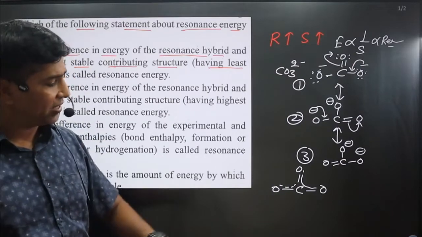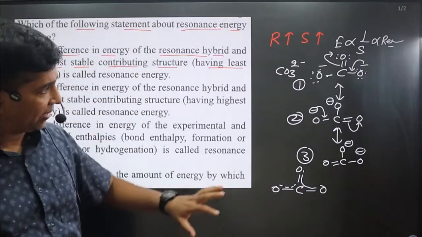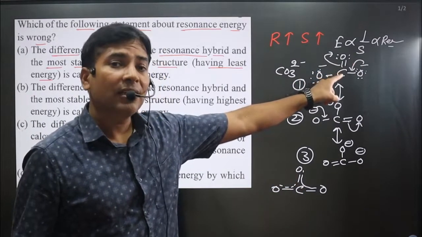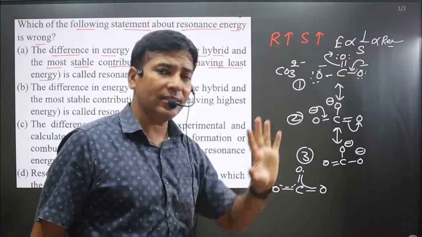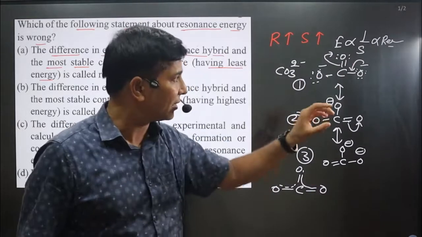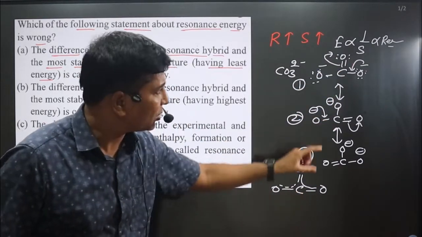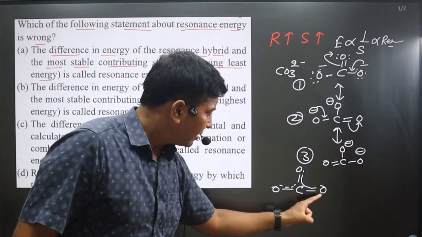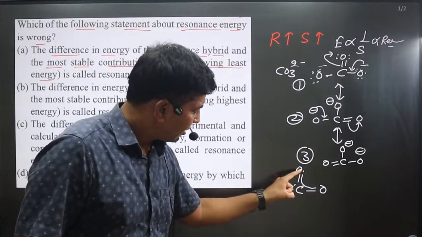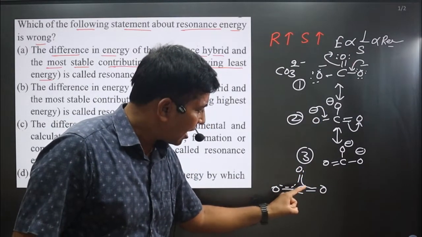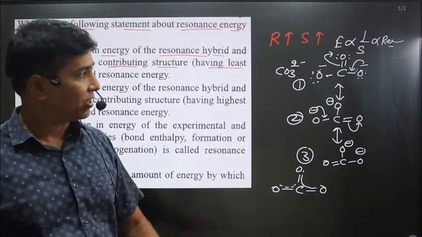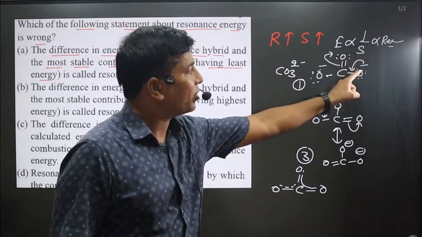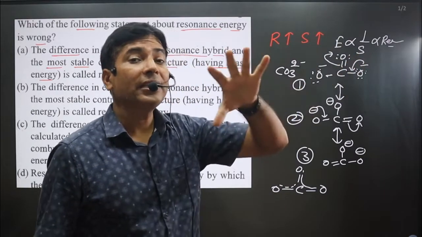And one more thing: why is it more stable? If we talk about these structures, you can see the negative charge is centralized over oxygen, and here only at one place the negative charge is centralized.